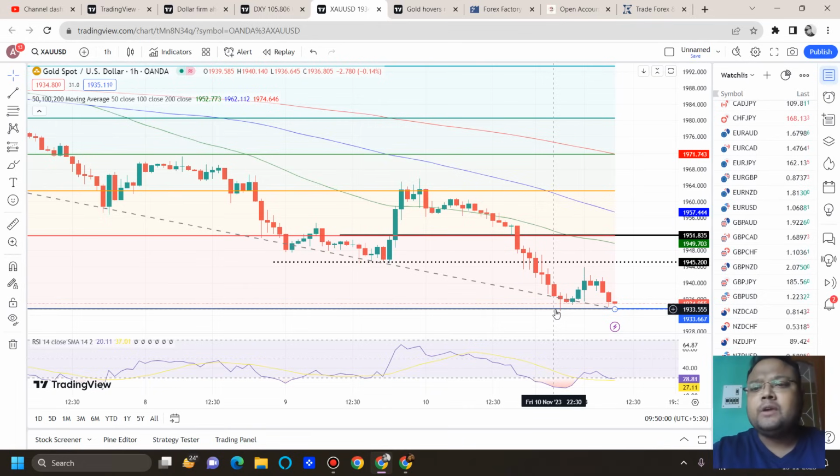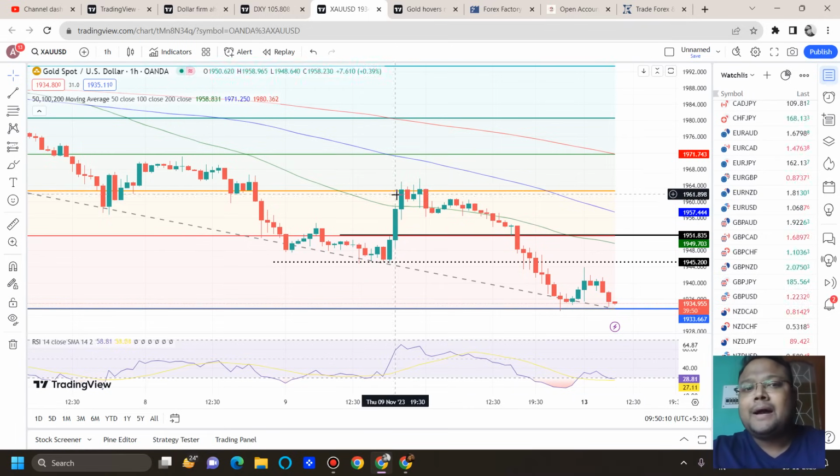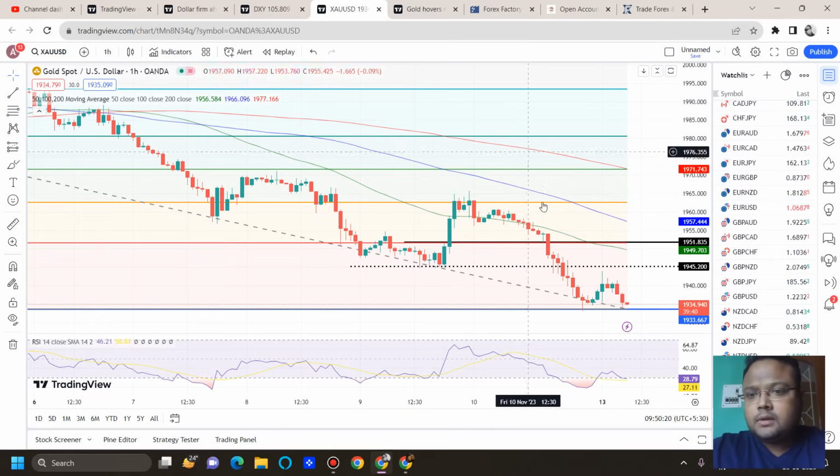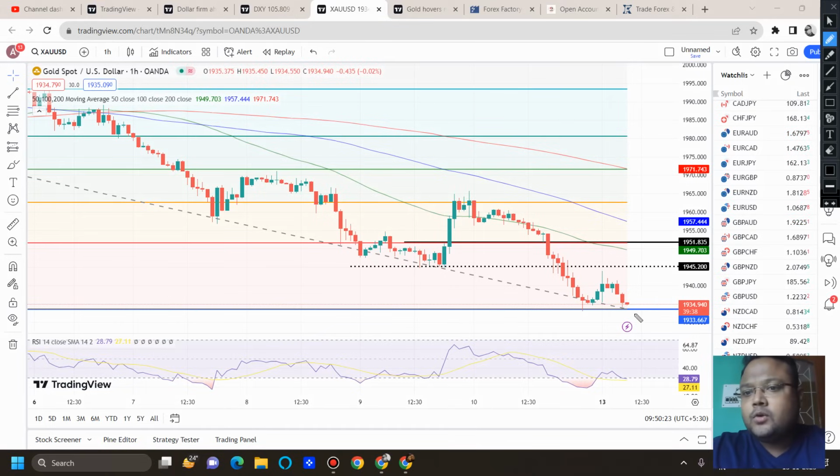No need to exit. If you have a buy around this level here, stay in the trade, because during the day maybe the market will show some upside. On the other hand, if you already have a buy somewhere around 1950, 1960 and you are trapped, then also I'll say hold the position, because there is a good chance that the market will be going up.